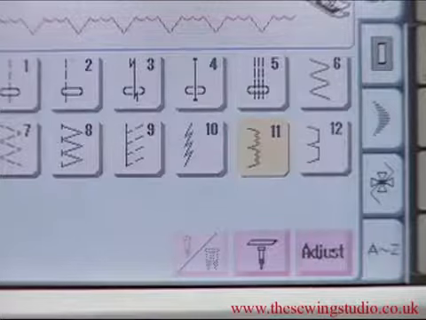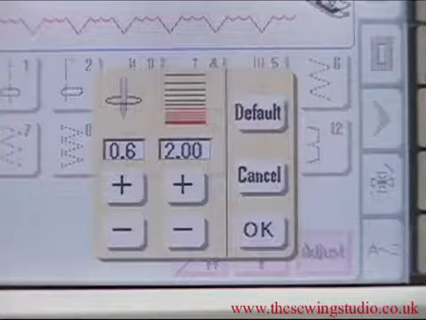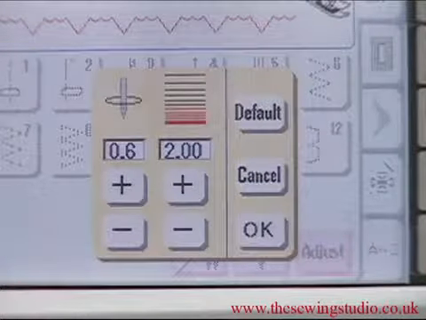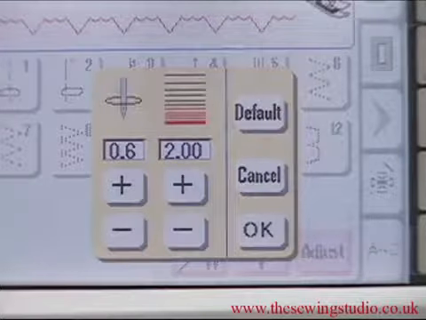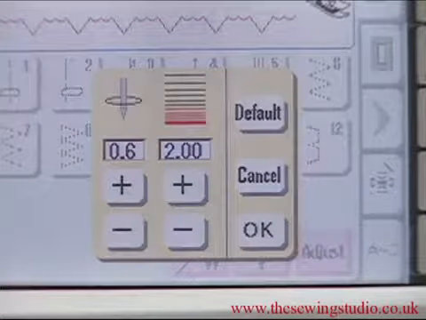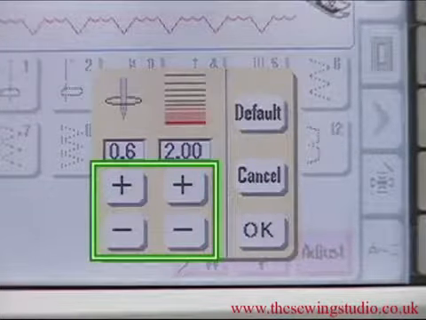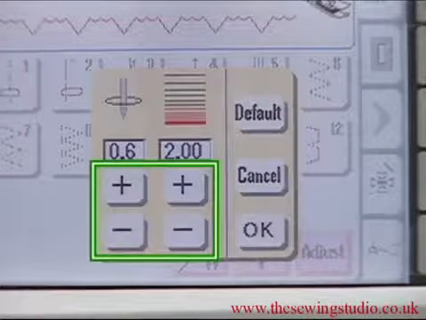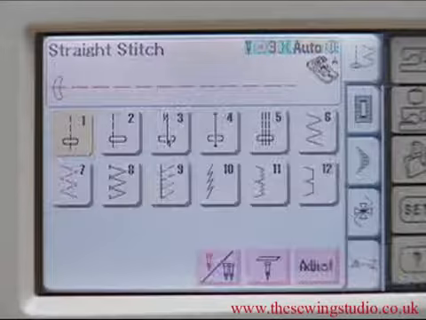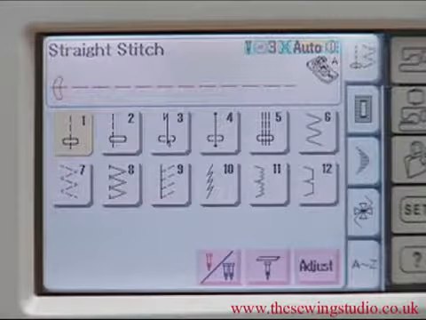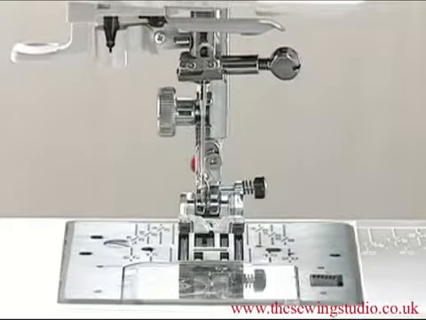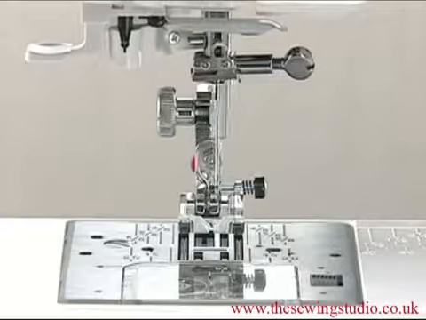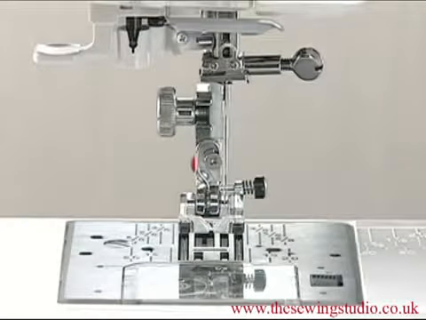However, you can adjust the stitch length and width to suit your specific sewing needs. Press the Adjust key to open the adjusting window. The preset value will be displayed. To alter the setting, press the plus or minus key below the property you wish to change. For the straight stitches, you can move the needle drop position by pressing the plus or minus key on the left.